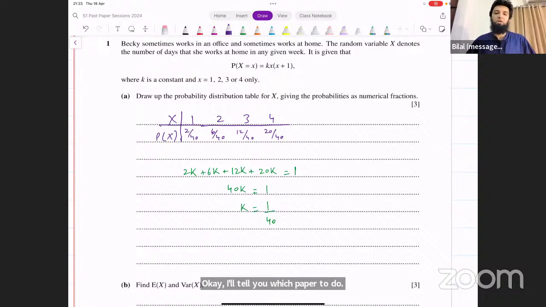If not Saturday, then it will be on Tuesday. Sunday is also not possible, or I might try Sunday as well. So keep in mind, we might have another class on either Saturday or Sunday. If not, it will be on Tuesday. But in any case, the next paper is going to be one of the papers from June 2023 session, whichever has the lowest threshold. Okay, I'll see you again in the next session then. Allah Hafiz.